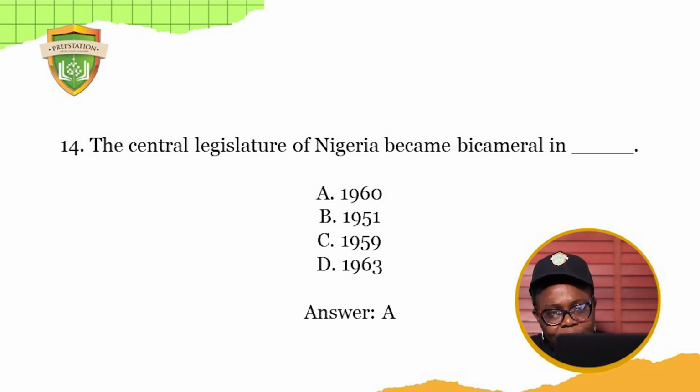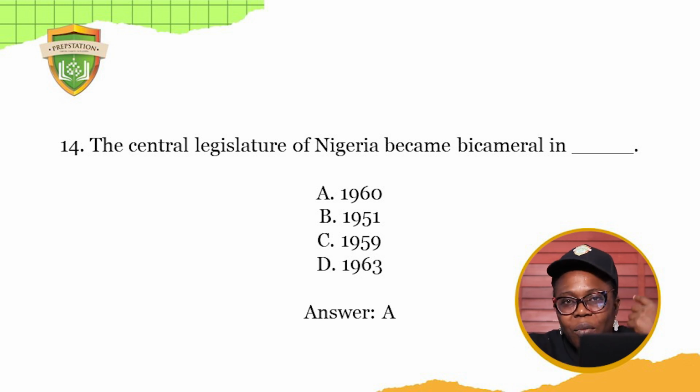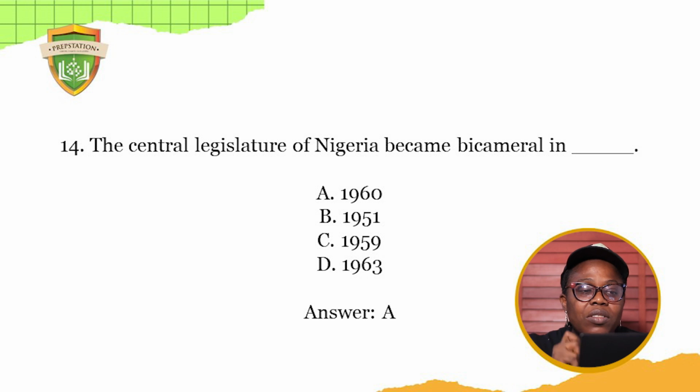You go back to, okay, constitutional development. We're asking you, what are the features? This is one of the features. It was that constitution that brought about the Central Legislature of Nigeria having a bicameral legislature. So the answer is A. It was in 1960. Okay.